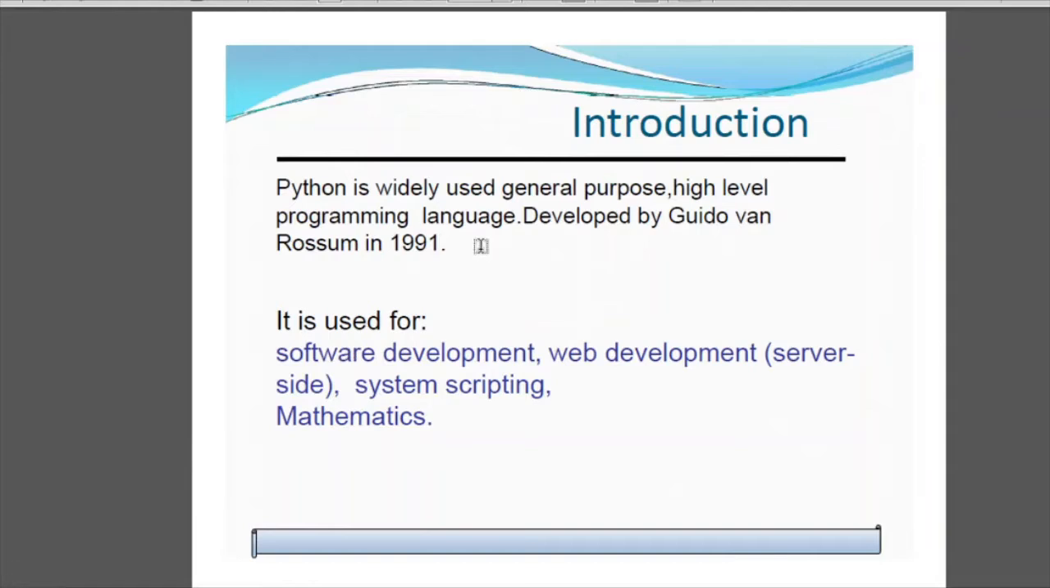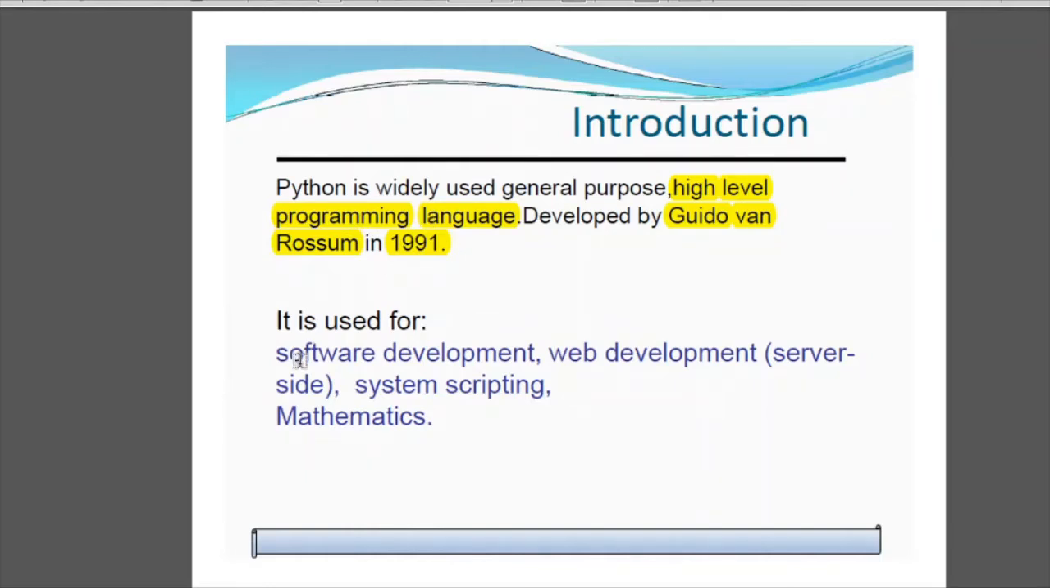Introduction. Python is a widely used general-purpose high-level programming language developed by Guido van Rossum in 1991. So Python is a high-level language. Now what is a high-level language? High-level language means any language which is used by the user for giving instructions to the computer. As we know, computer understands the language of 0 and 1. So we as users give high-level language, that is human understandable language, and that is later on compiled or interpreted and converted into zeros and ones, that is the understandable language of the computer. So Python is one of the high-level languages which is used by programmers or users.